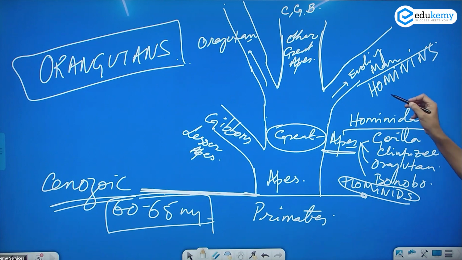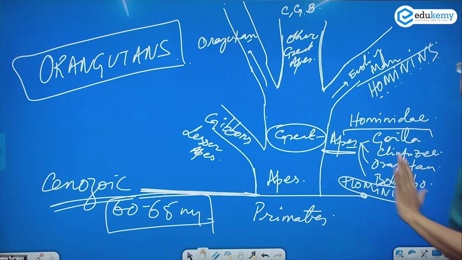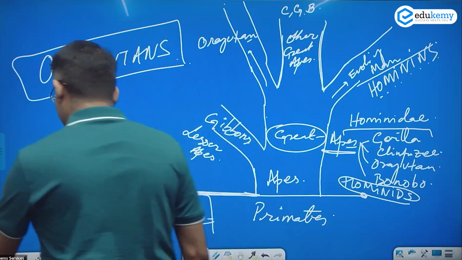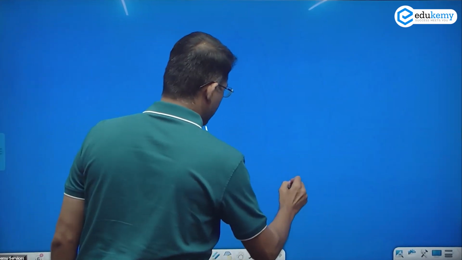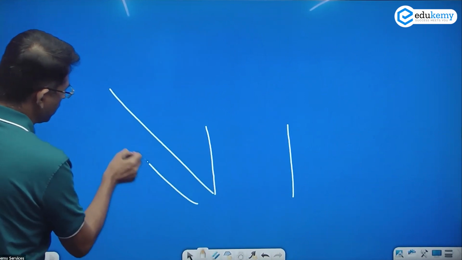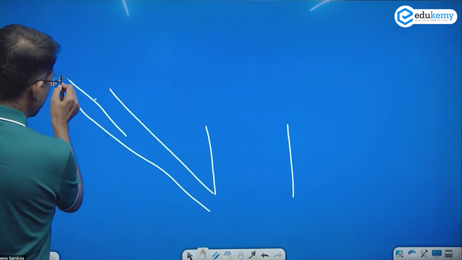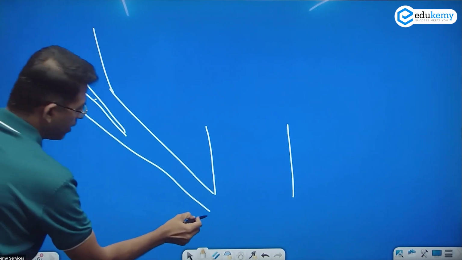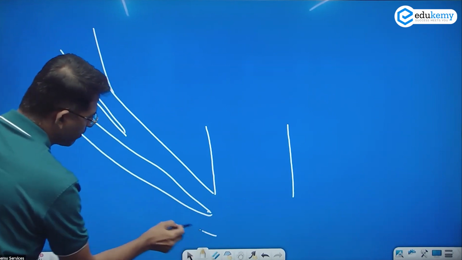Yes, hominins. So I will focus on the hominins now. But this was important for the sake of understanding. So let's come towards hominins now. This is the hominin stream from which the great apes, and somewhere the orangutan is separating out, and somewhere before this the gibbons have already separated out.